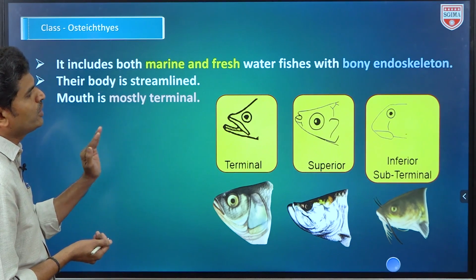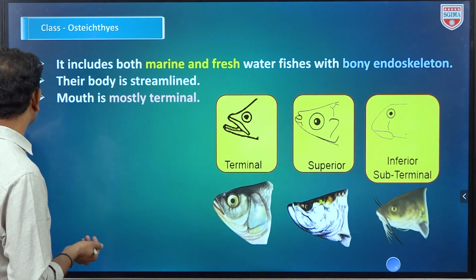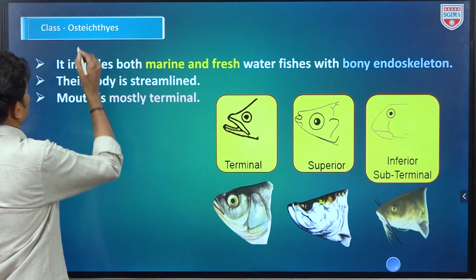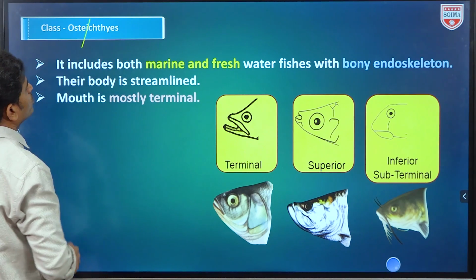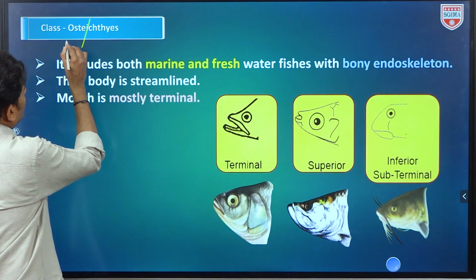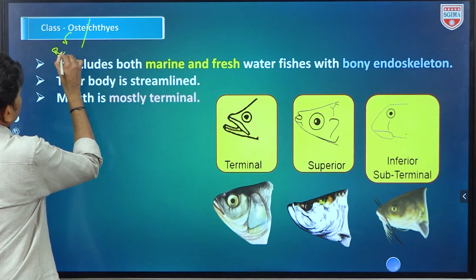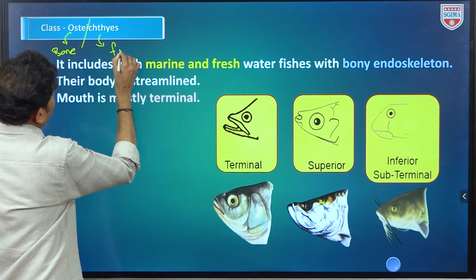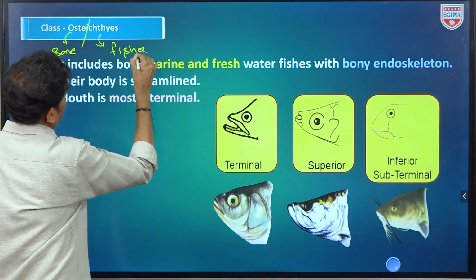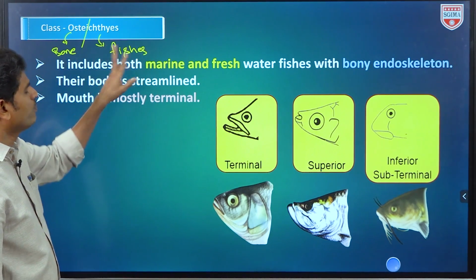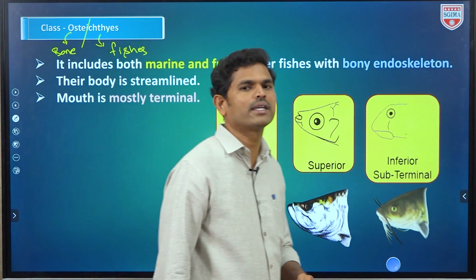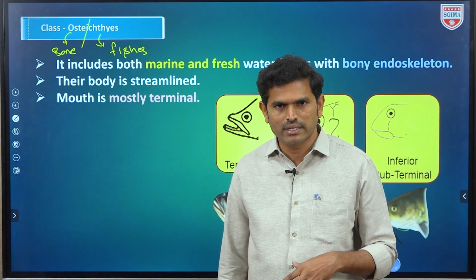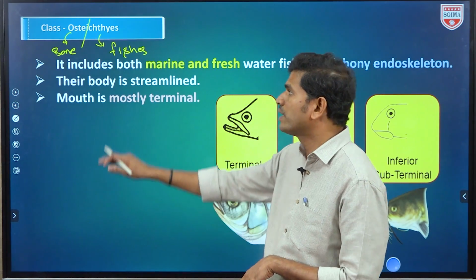Actually, before starting these characters, we should know the meaning of the term Osteichthyes fishes. Osteo we know means bone, and ichthyes, ichthyology means the study of fishes. So here, bony fishes. These fishes contain the endoskeleton, and that endoskeleton is made up of bone.